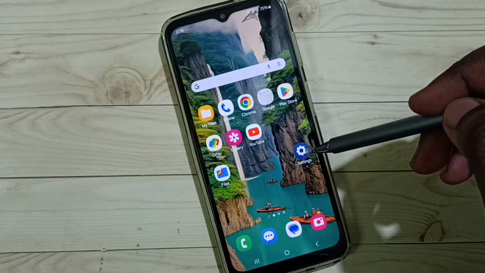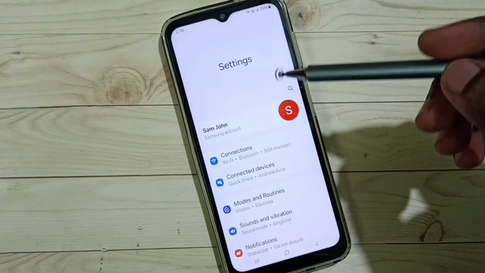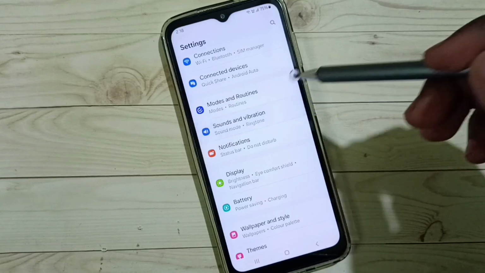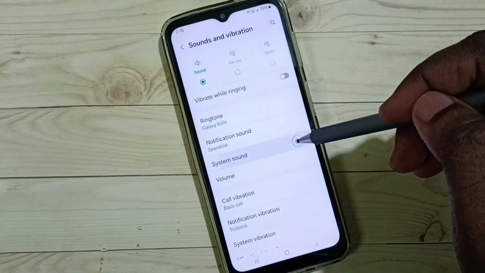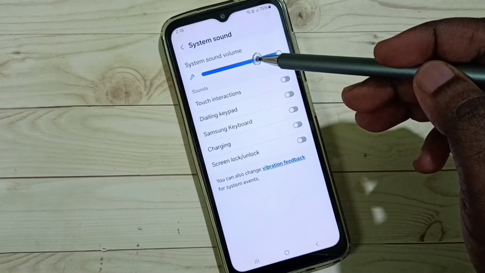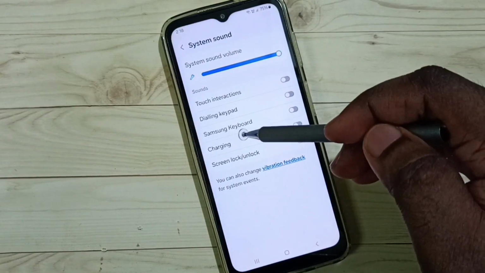Go to settings, tap on the settings app icon. Go to sounds and vibration. Tap on system sound. Under system sound, we can find Samsung keyboard.